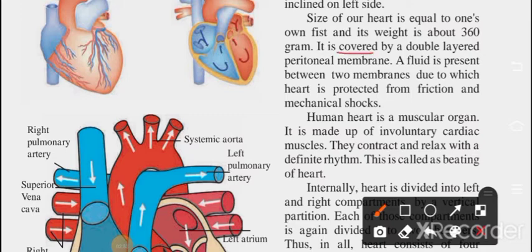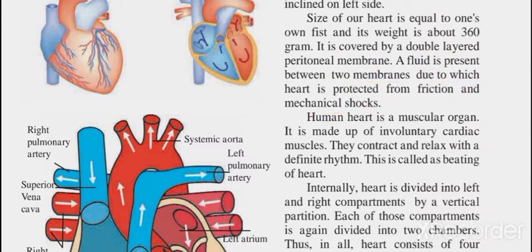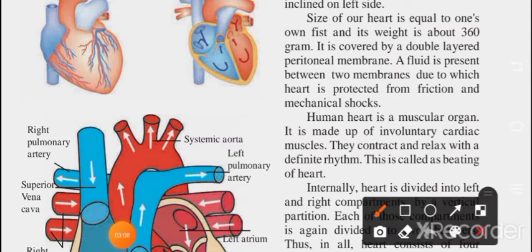It is covered by a double layered peritoneal membrane. A fluid is present between the two membranes, due to which the heart is protected from friction and mechanical shocks. So whatever mechanical shocks are there, they do not touch the heart because the membrane is there, and due to this, friction does not happen with the heart.